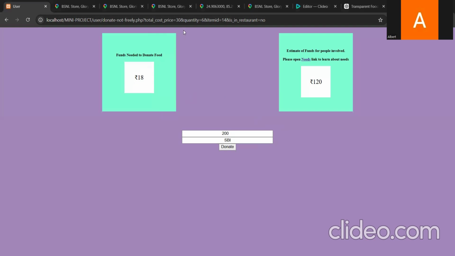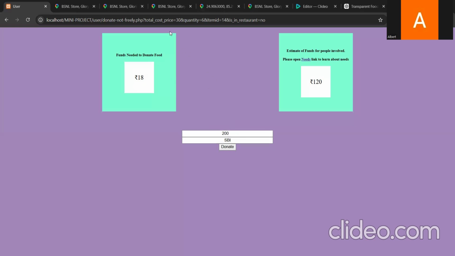Now, first there is a cost price of 30 rupees. The first aim is to understand if any refund would happen or not. Right now there is zero balance in the bank, right? There is zero balance in the bank. Also, there is an 18 rupees requirement of funds to provide food.